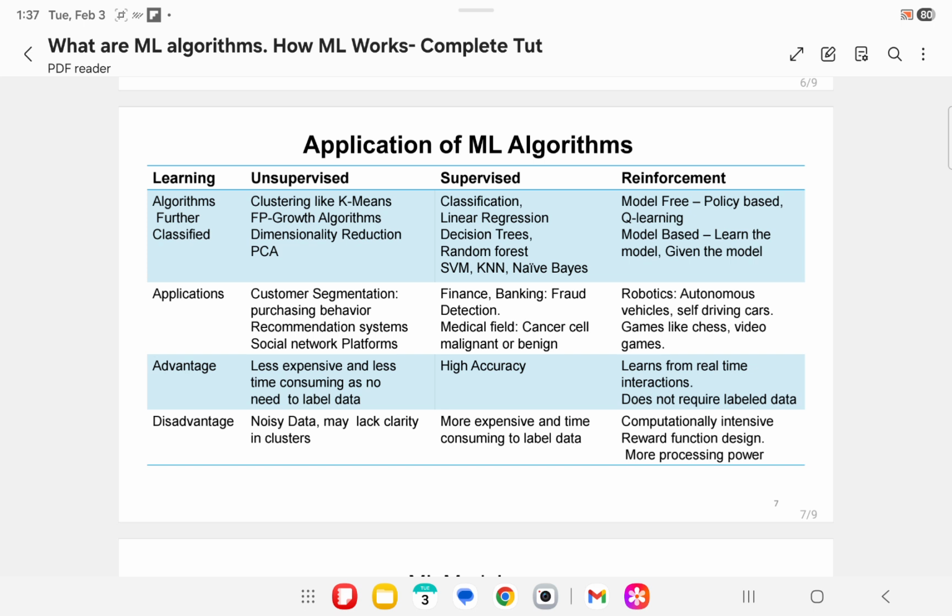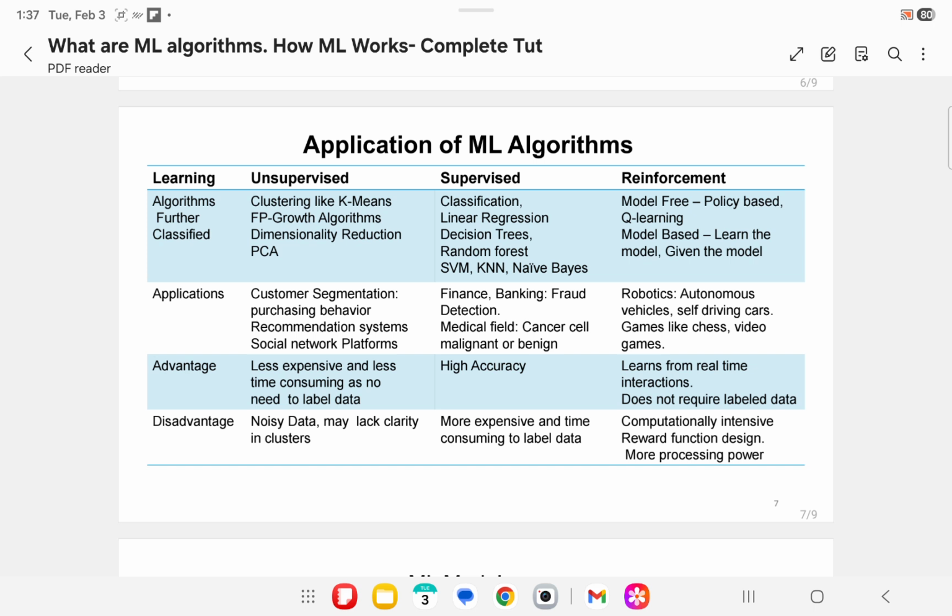Supervised learning's advantage is high accuracy and less processing time as the data is labeled, but labeling itself may be time consuming. As the data needs to be labeled by human resources or by AI tools, supervised learning is expensive.